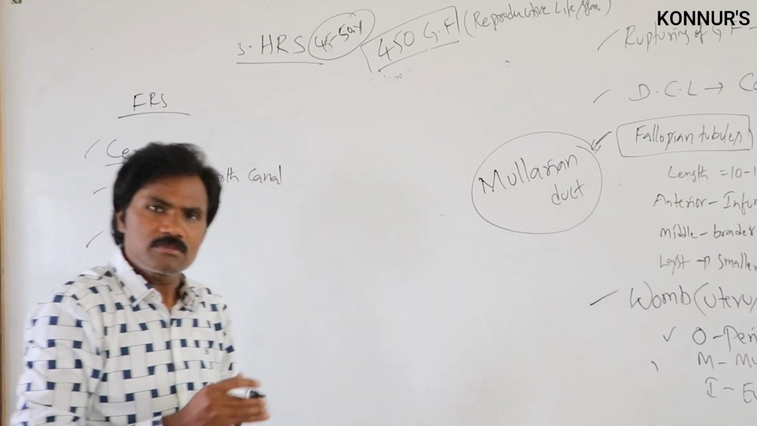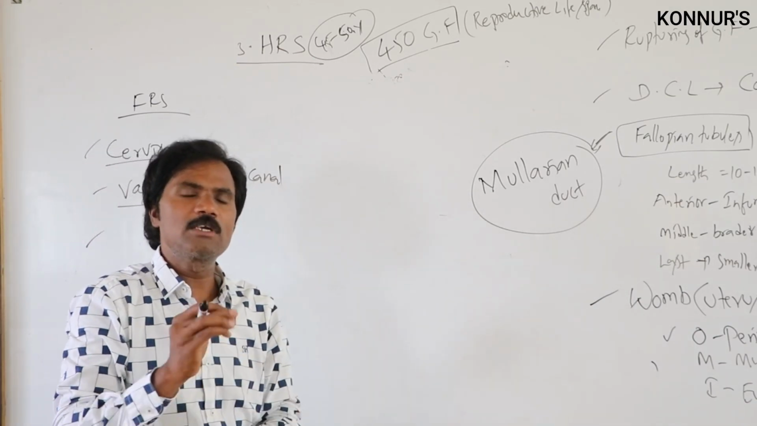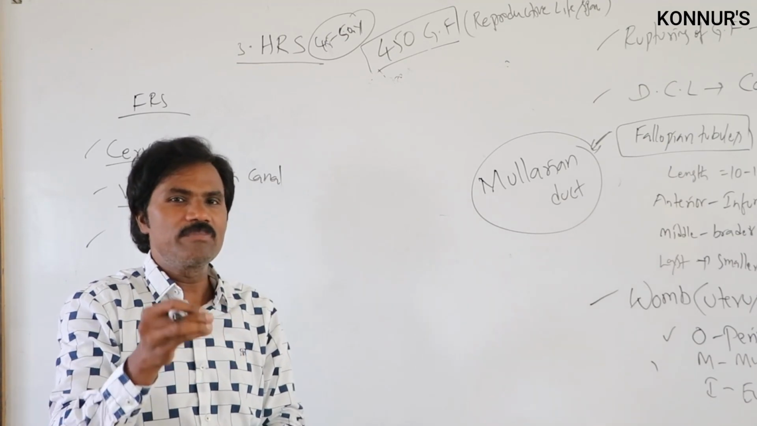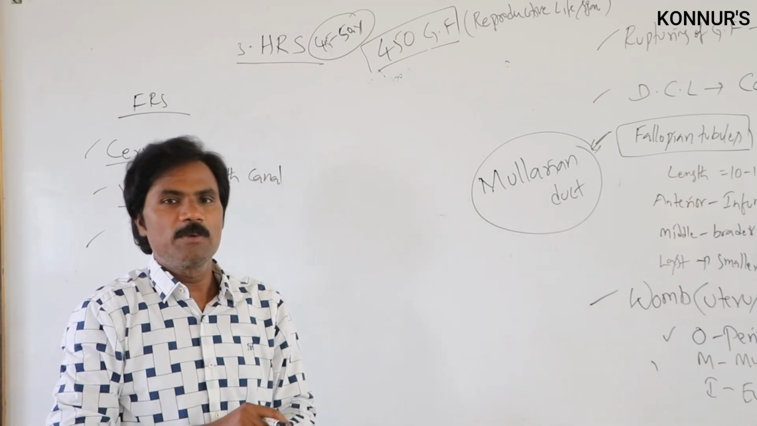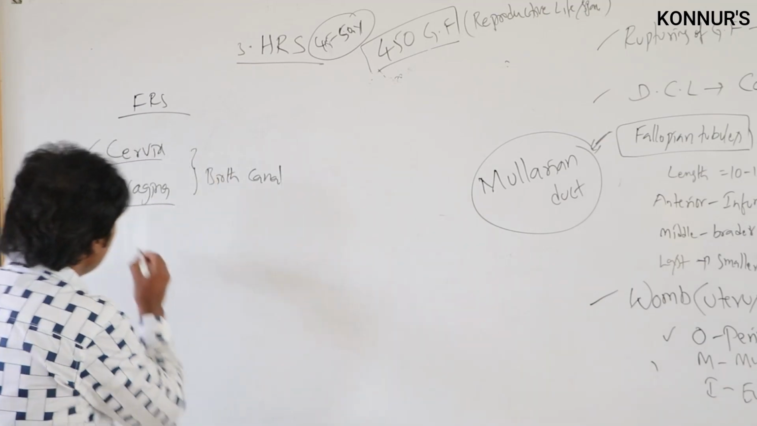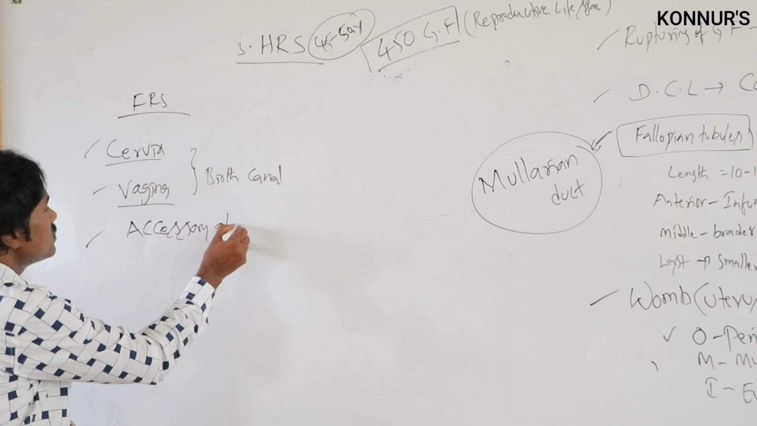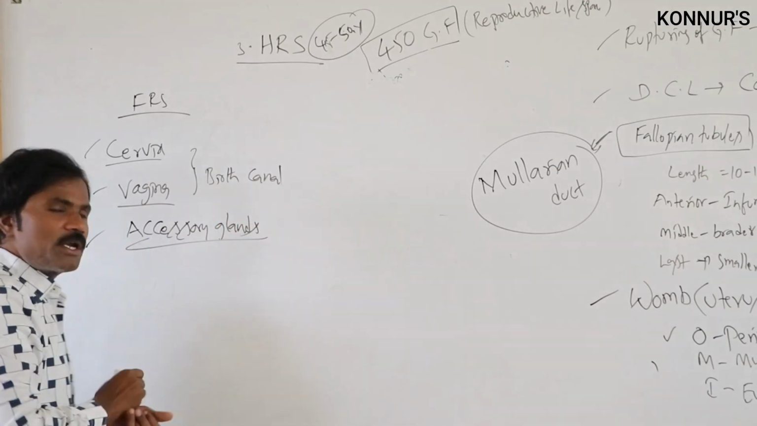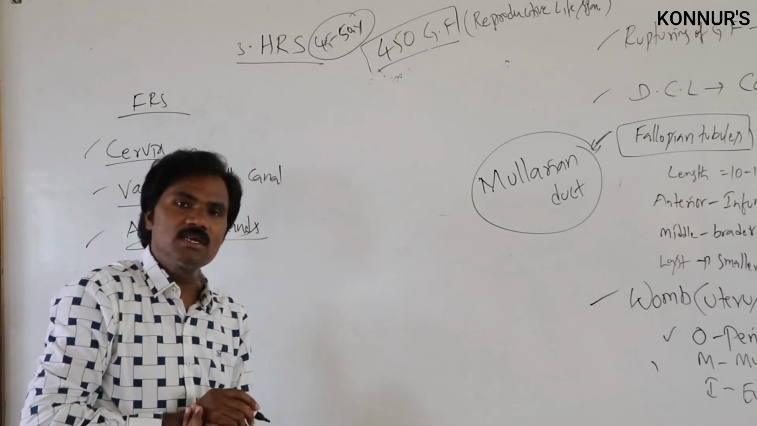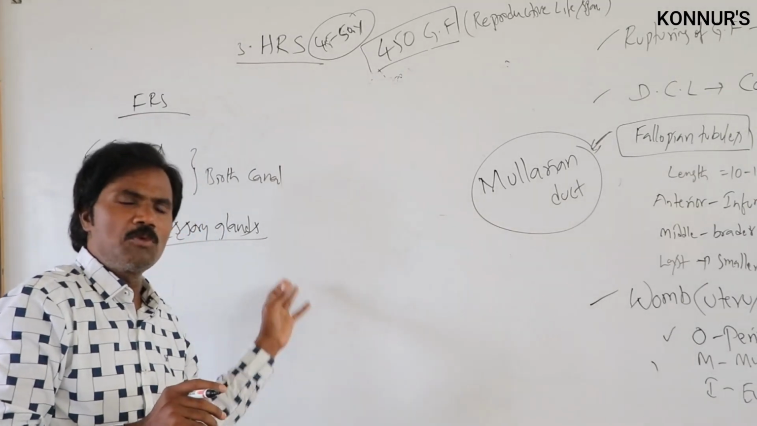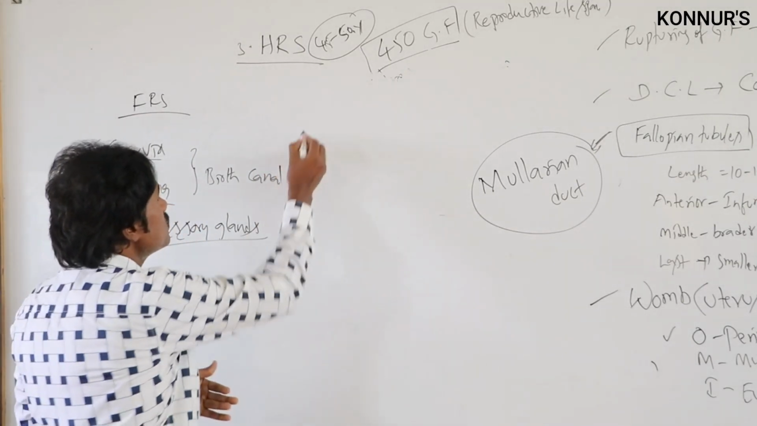Apart from this, some particular accessory glands are present related to the female reproductive system. What are the accessory glands? Which ones can be present? Before that, one more thing we can discuss: the external genitalia.